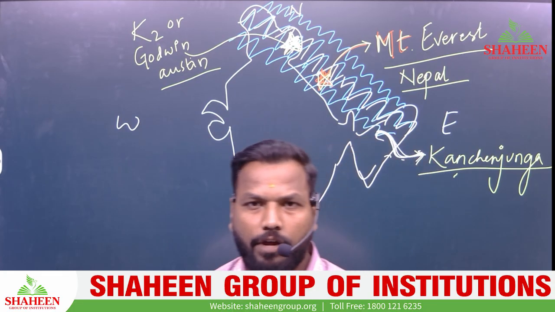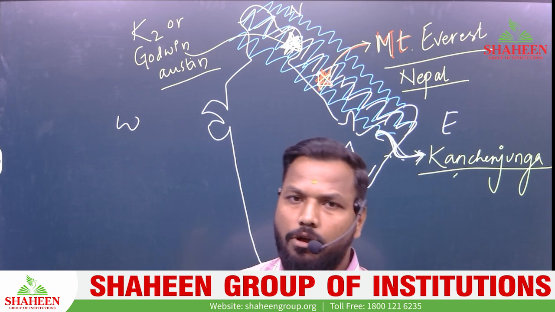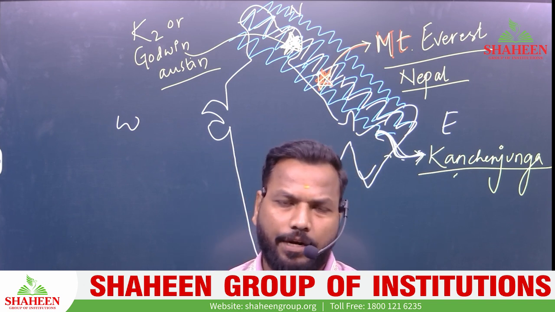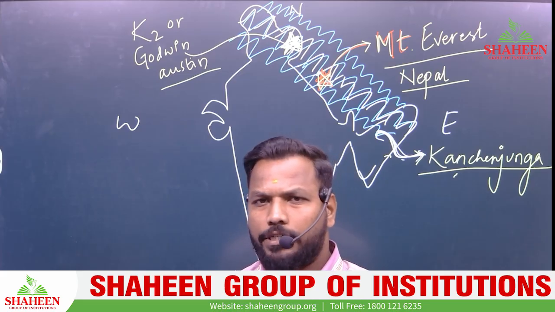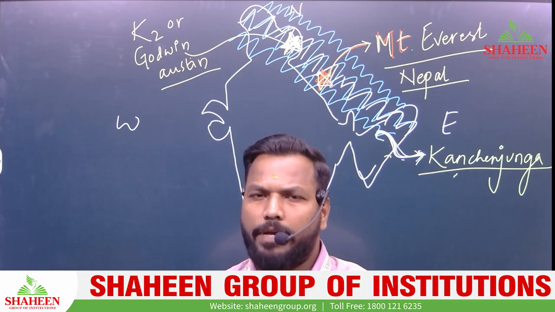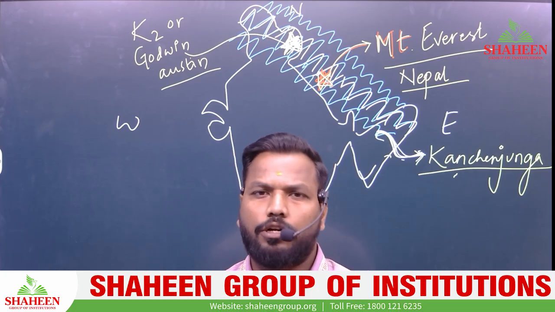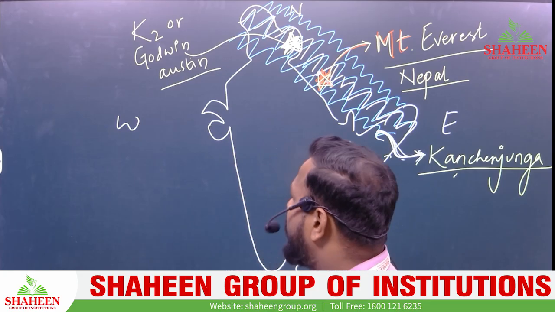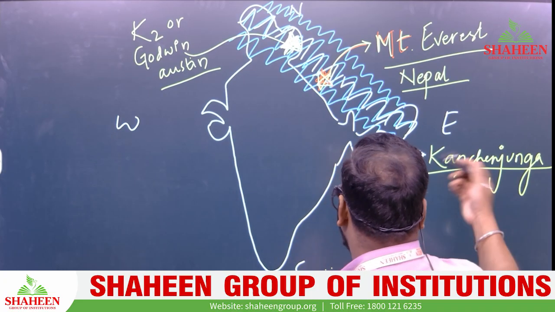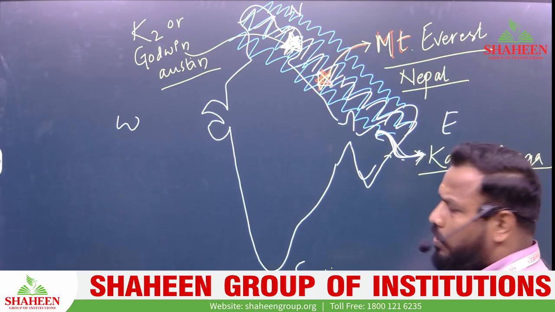So we will move very fast because we have to cover all the mountain peaks in a short span of time. Because when it comes to preparation for the CUET exam, we need to cover all major topics in a very short span of time. Okay, so we will cover everything very quickly. So K2 or Godwin Austen is over, and your Kanchenjunga is over here.